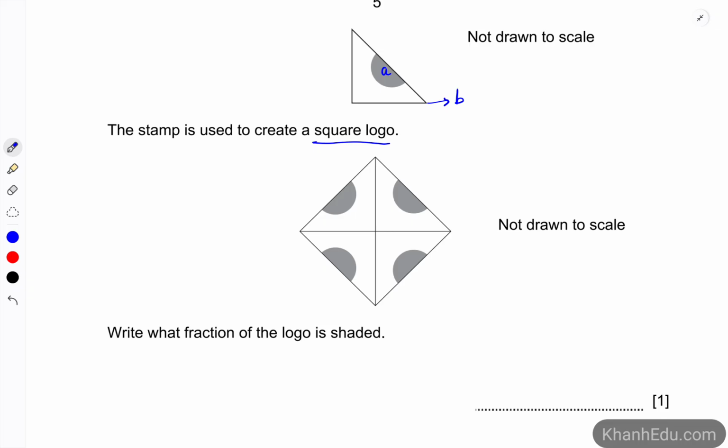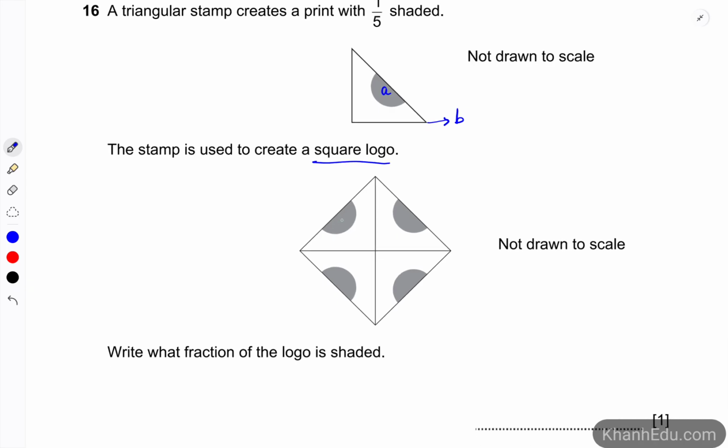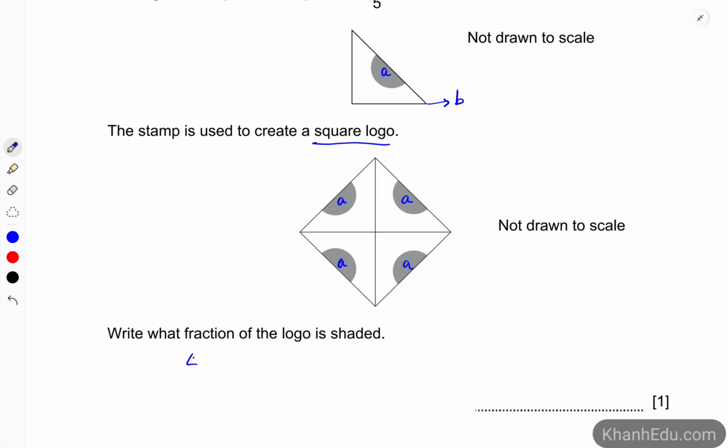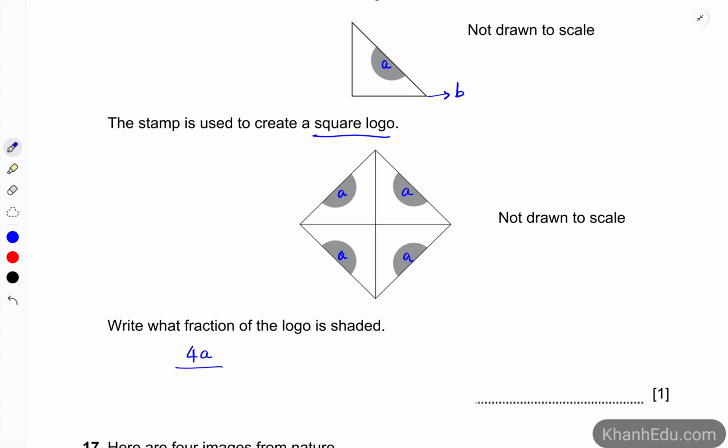So in this logo, we have 4 times the area that has been shaded, right? Because we have A here, A here, A here, and A here. So altogether we have 4A divided by the total area, which is the area of the 4 triangles, which is 4B.